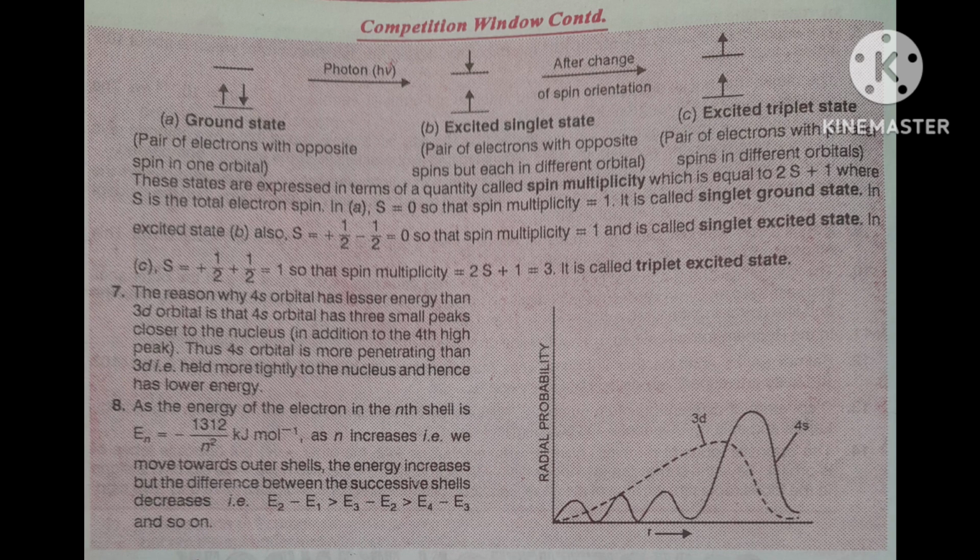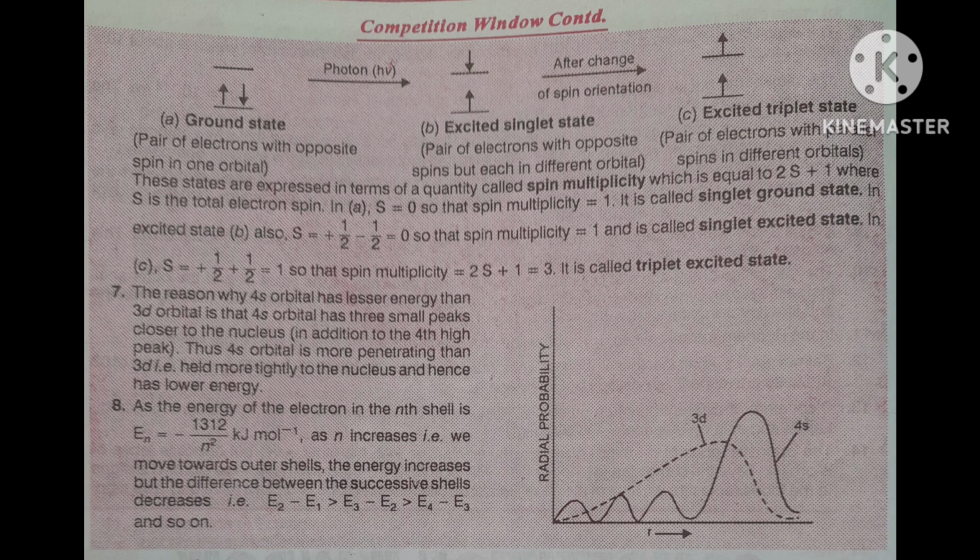Now another important point I am going to discuss. The reason why 4s orbital has a lesser energy than 3d orbital. Always you have seen in configuration, the electron will first fill 4s, then it will go to 3d. Why does it happen? Now I am giving the explanation. This question is also asked.